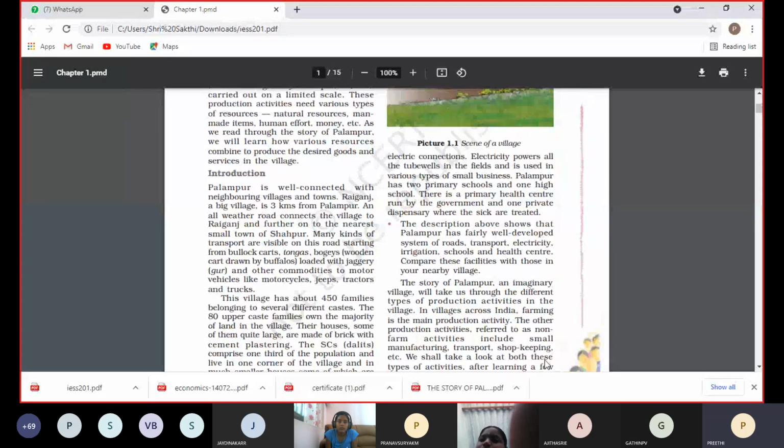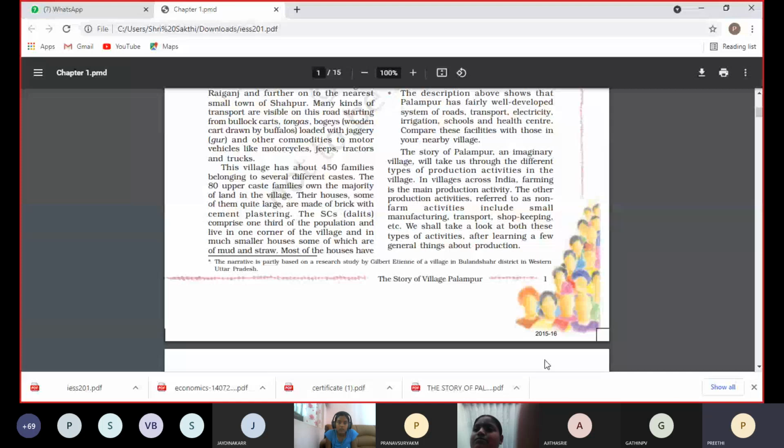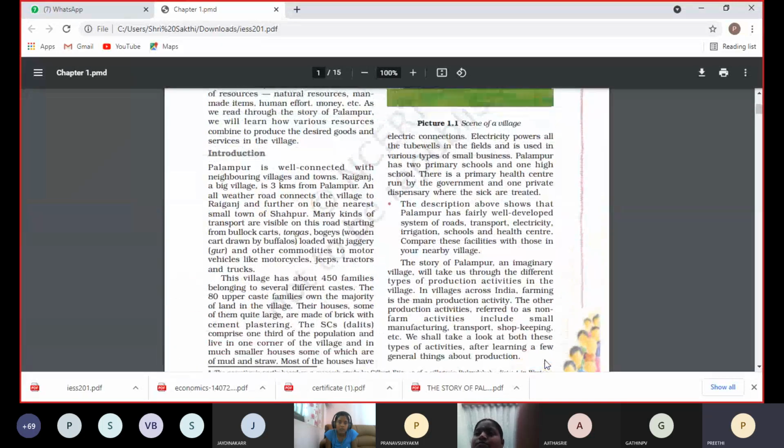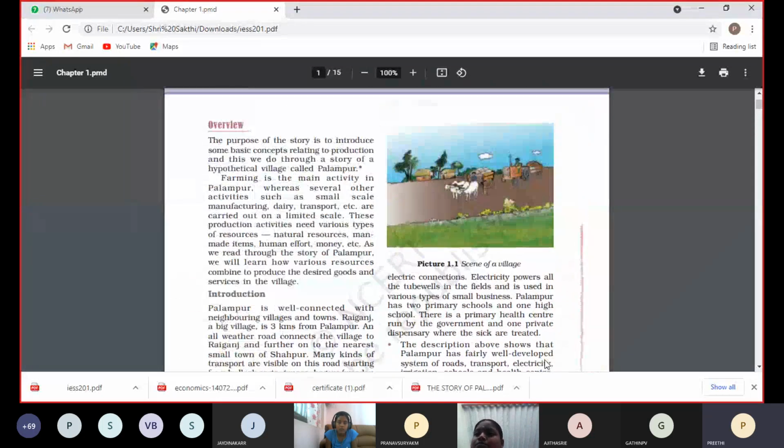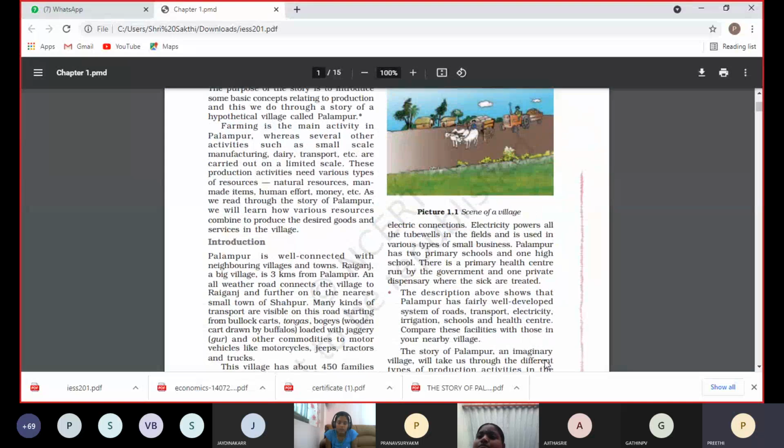Most of the houses have electricity connections. In other villages we face many difficulties, because people are very poor and don't have electricity. But here it is not a problem. Most families have electricity connections. Electricity powers tubewells to irrigate fields and is used for various types of small business. They are using electricity in a good way, utilizing it for their business.